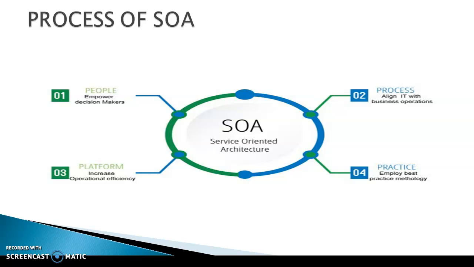Process of service-oriented architecture. This is the architecture. First one, people, that means whoever is using the IT people or else people, and the process will go to people, and after that the business people who are going to act. After that it will come to platform, whatever platform it is, C, C++, .NET, Java, like that. In the platform the software will be developed. After that it will go to the fourth one, that is practice. Practice means whoever is using, that is employee, customer, etc.